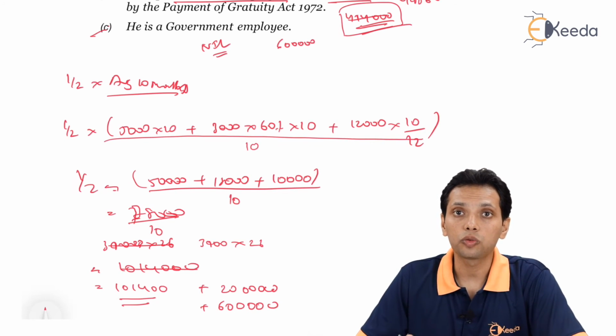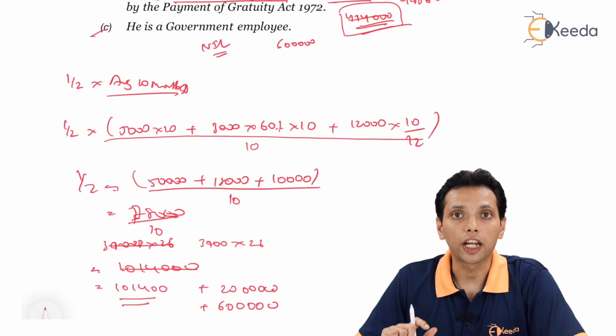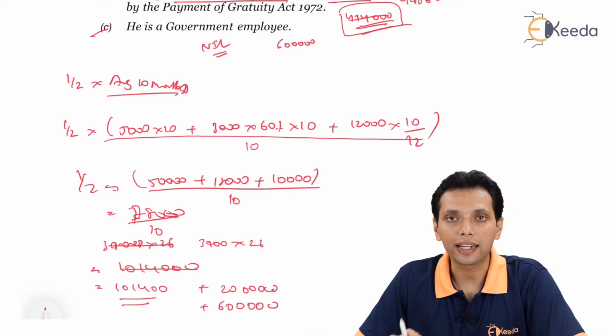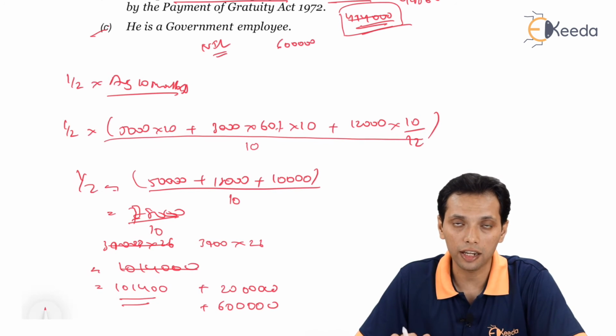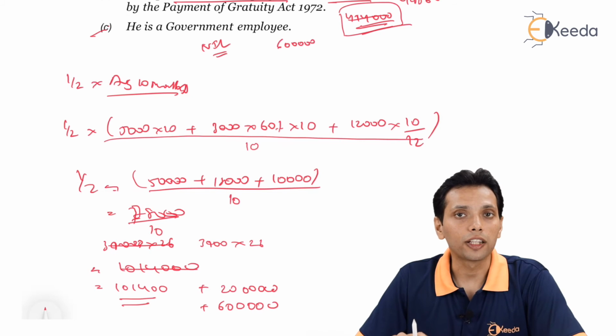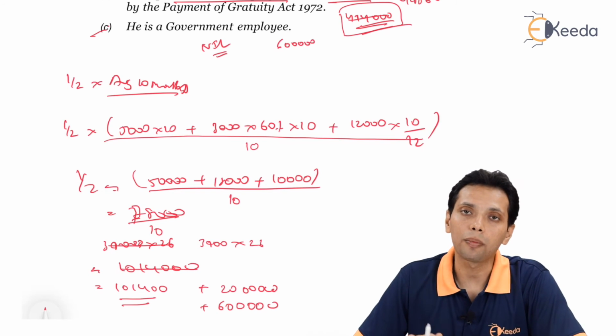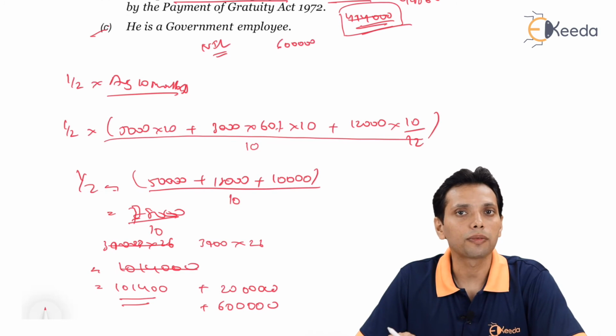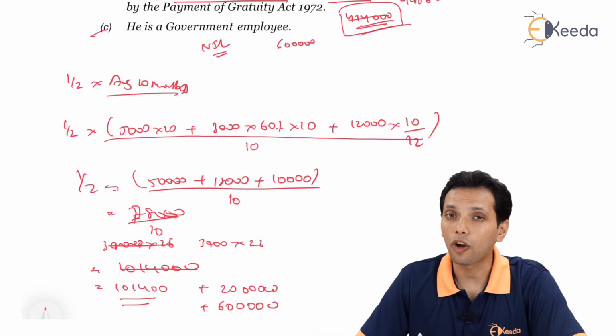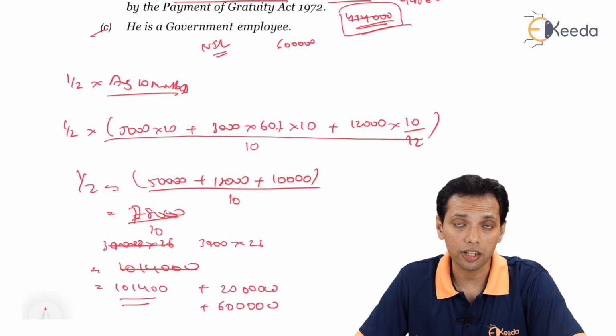With this we come to the end of the gratuity part, which is the partly exempt amount, how it is to be calculated under section 10(10). In this we have covered whether the employee is a government employee or a private employee. If it's a government employee, the amount is fully exempt. If it's a private employee, then whether the employee is covered by Payment of Gratuity Act or not.